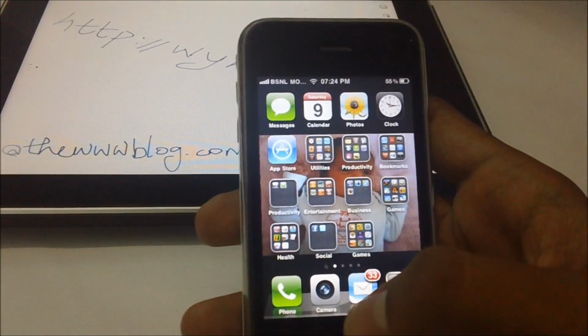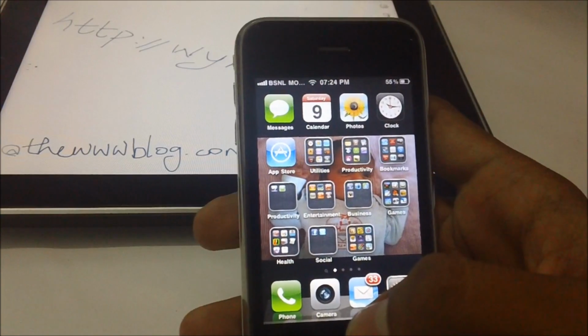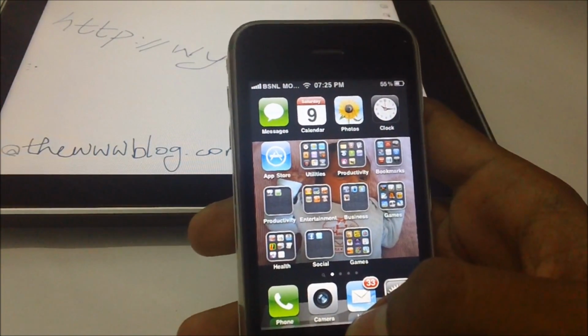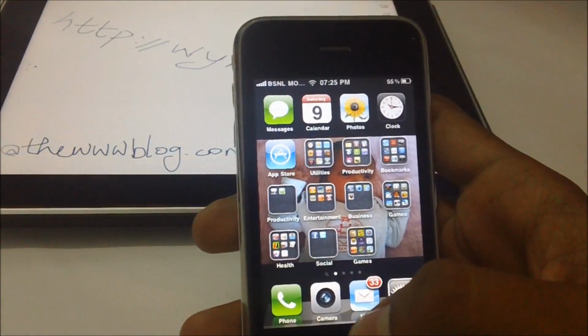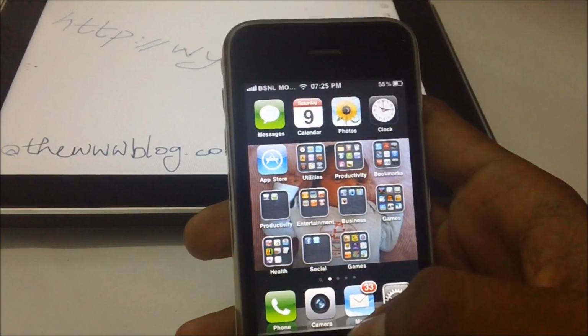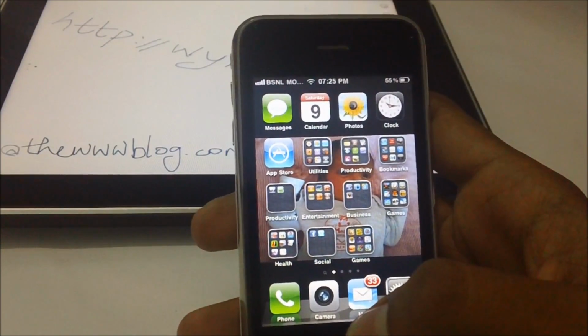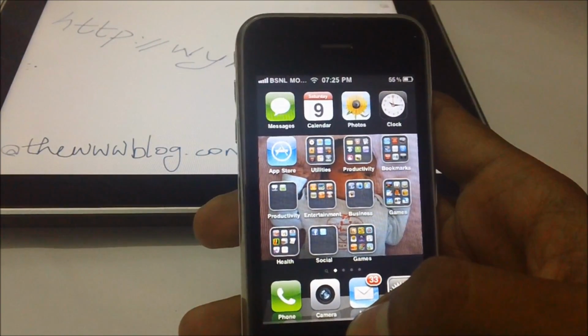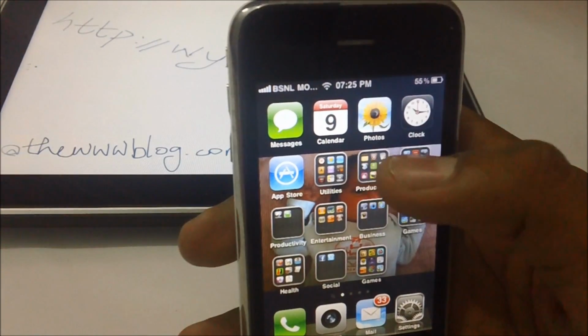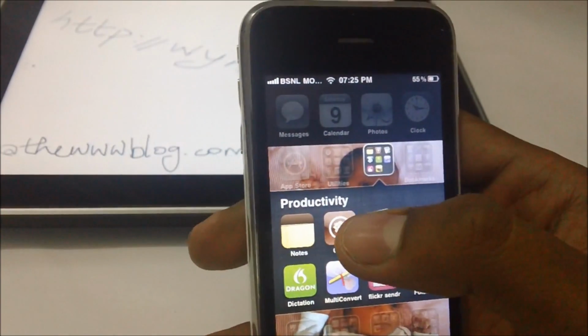Hey everyone, one of the awaited features for the iOS devices that was available already for the Android ones was the Swype. It's now released for the iOS devices, but it's for the jailbroken iPhones and iPads. So you need to have the Cydia app installed on your phone through the jailbreaking process. And here is how you can use the Swype. First you need to install it.